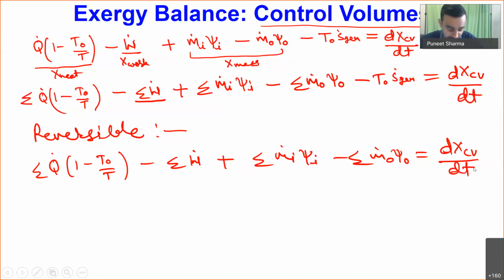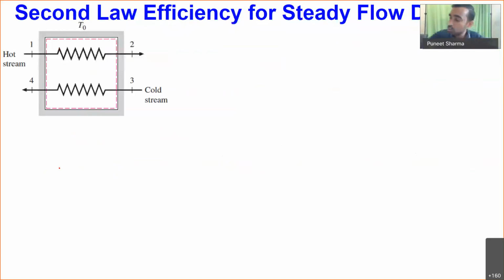Now let me go ahead with the further simplification of the control volume for a special case. Let me consider the special case exergy balance for steady flow systems. Steady flow is a control volume system where the mass of the inflowing stream is equal to the mass of the outflowing stream, which I define as m dot.